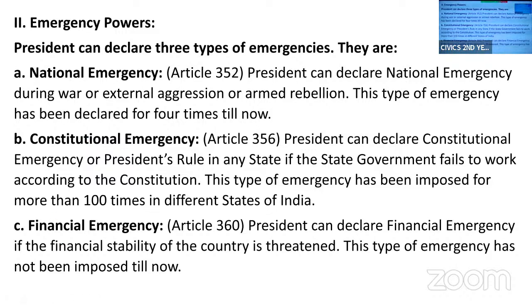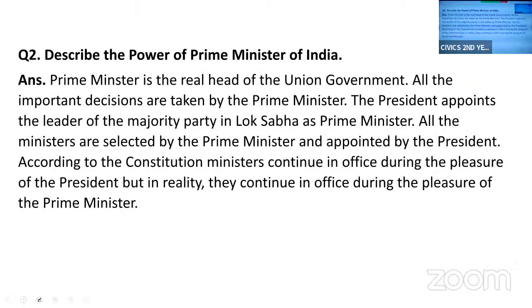Let us now move to the next topic, that is Prime Minister of India. I told you in India we follow the parliamentary system of government where we have 2 executives, real executive and nominal executive. The nominal executive is the constitutional head of the state, whereas the real executive is the head of the government.